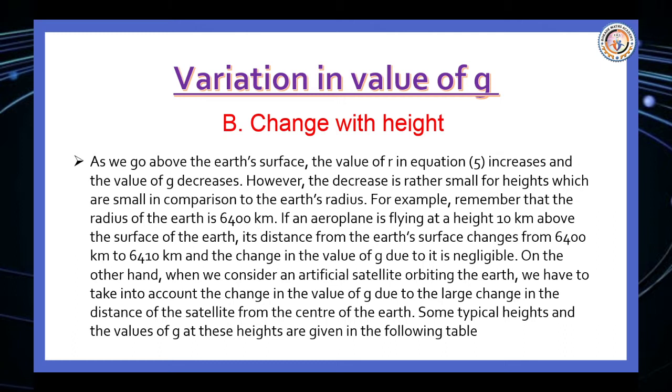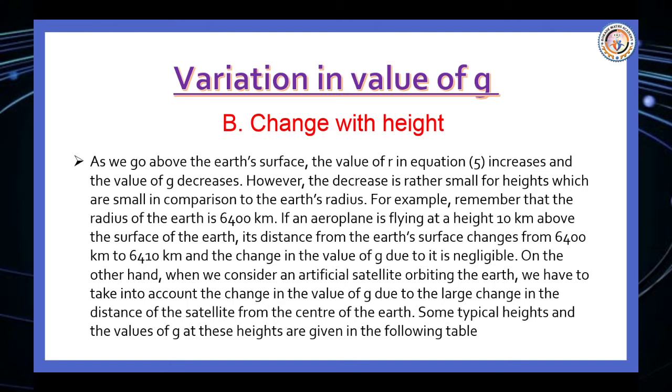For example, remember that the radius of the Earth is 6,400 kilometers. If an aeroplane is flying at a height of 10 kilometers above the surface of the Earth, its distance from the Earth's center changes from 6,400 kilometers to 6,410 kilometers, and the change in the value of g is negligible.